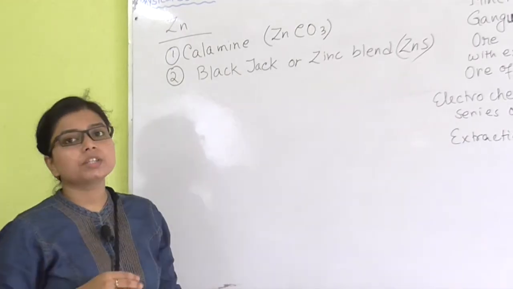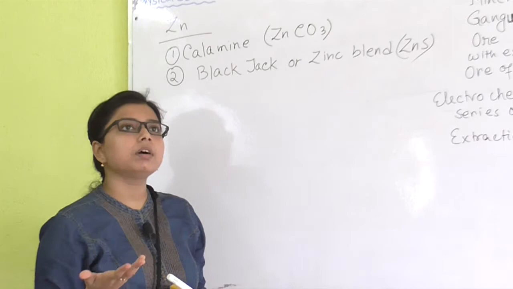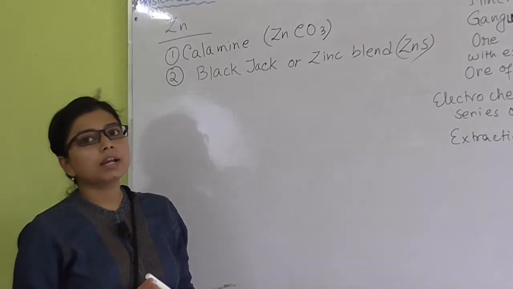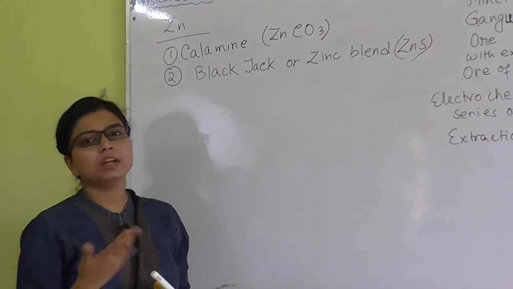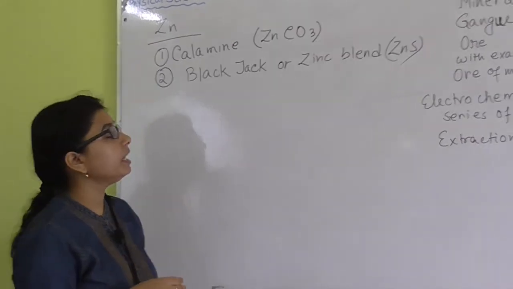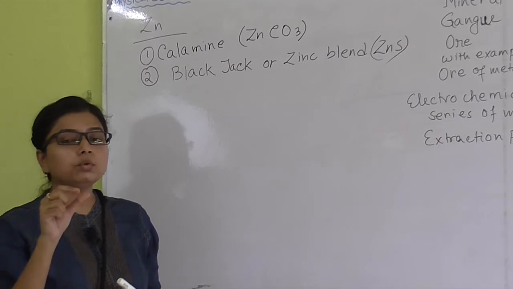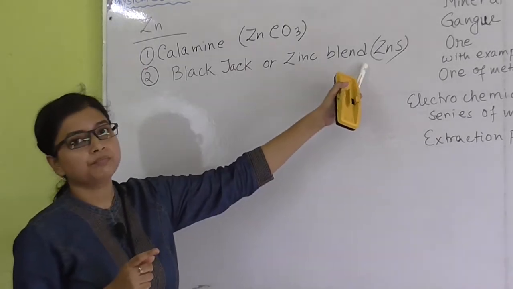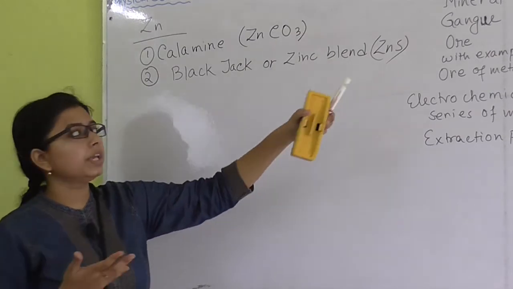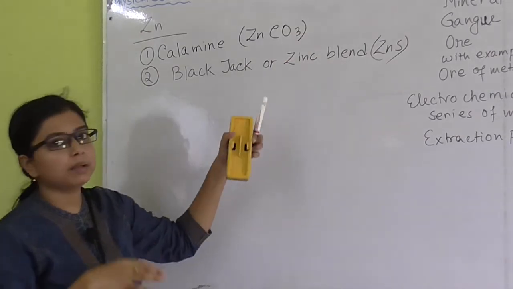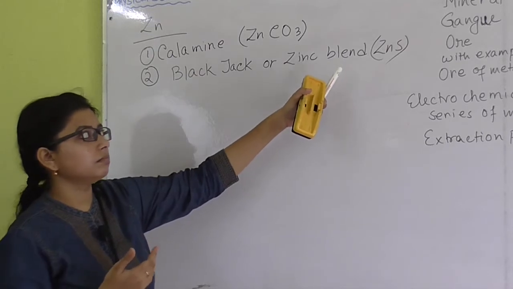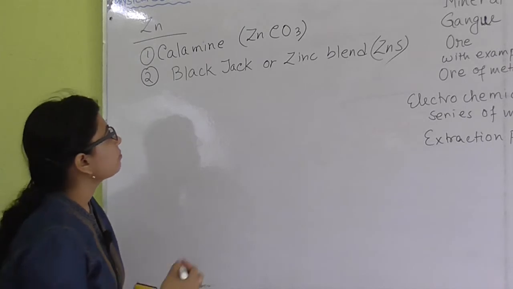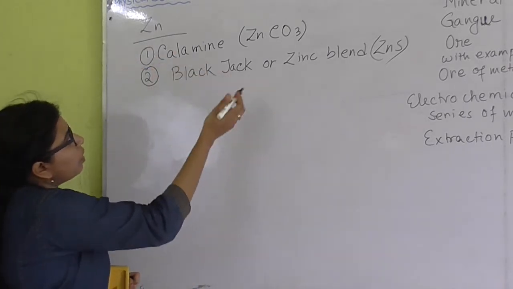So, generally questions are given as: give one example of the ore of zinc, or give one example of ore of aluminium or copper, whatever it may be, and you have to write the name of the ore as well as the chemical formula. If you don't give the chemical formula or the name, if you answer with only one of them, then marks will be deducted. This was the ore of zinc.